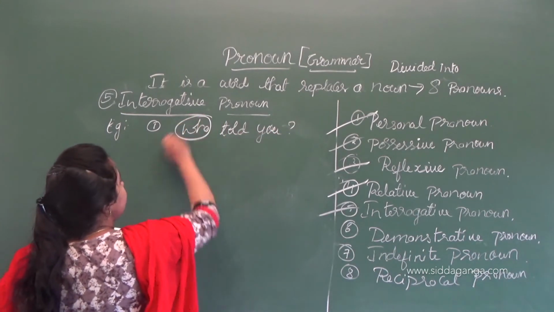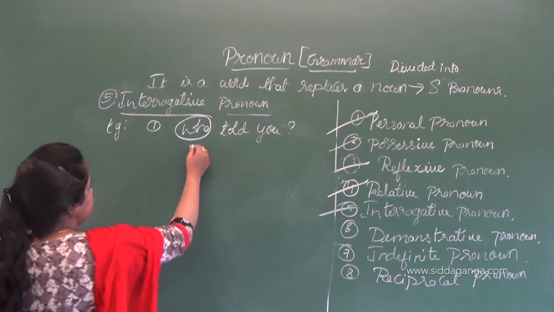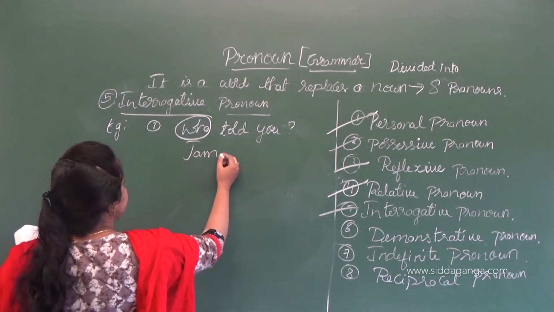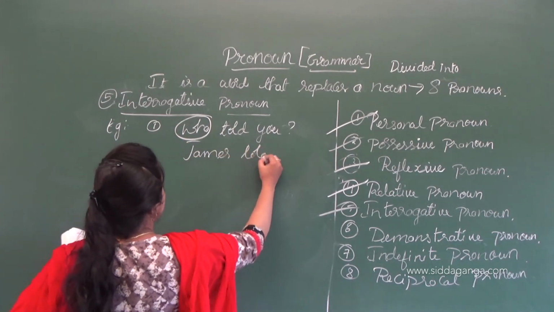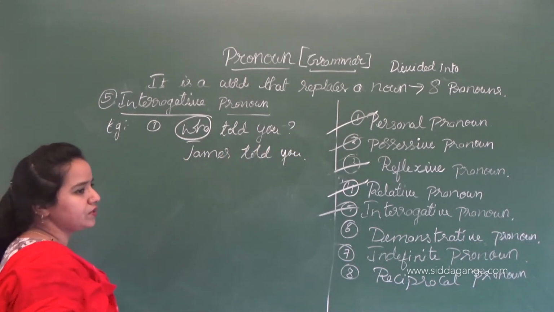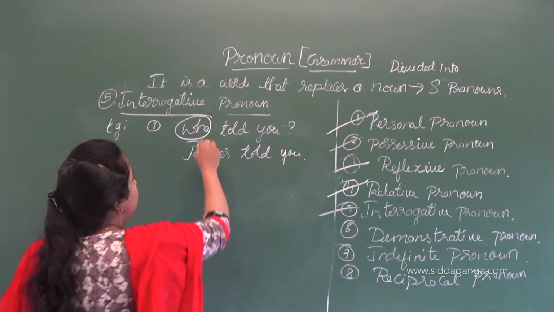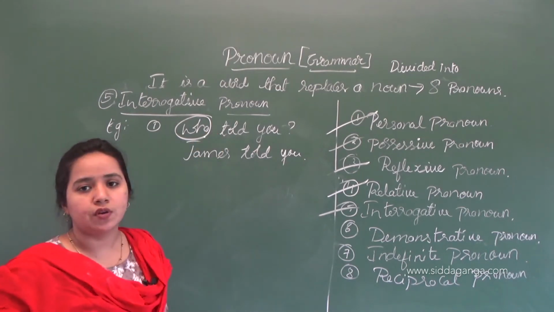This who says about a person. Like James told you, the answer is James told you. It says about a person. When we look at an interrogative sentence, the sentence which is in a question form, here who is the interrogative pronoun.